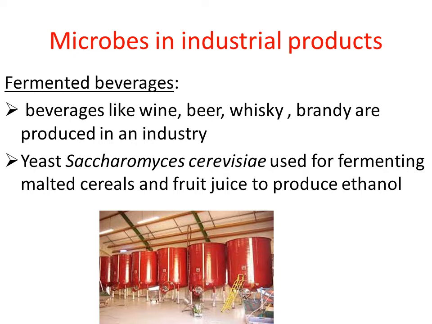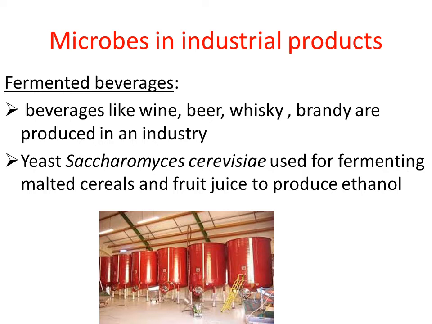To that raw material they will add a microorganism, because we have seen that beverages are produced as a result of fermentation. So fermentation has to occur here, right? To the raw material they will add a microorganism. The best example of a microbe used here is Saccharomyces cerevisiae. Saccharomyces cerevisiae is yeast, right? The same organism we have studied in bakery products, like in bread preparation, they add Saccharomyces cerevisiae to get puffy bread, right? The same organism is used in the industries for getting fermented beverages.